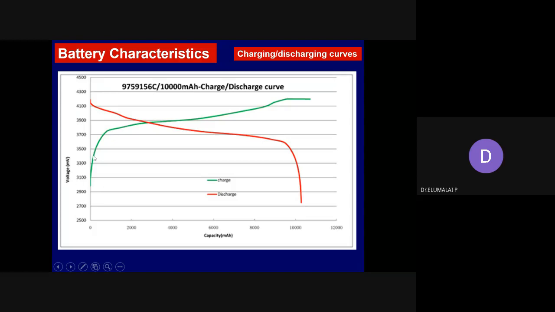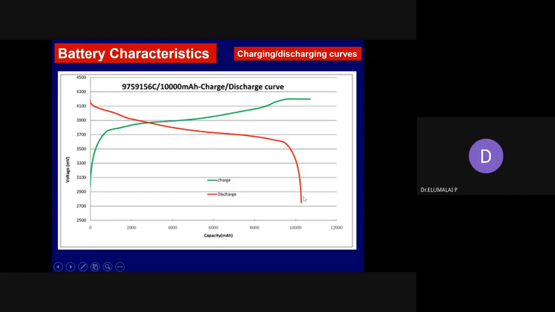Initially, to overcome the internal resistance and all, it picks up the current, then slowly picks up the charge and leads to the saturated potential. So the charging curve and discharging curve are nearly mirror images. It should be a mirror image for an ideal system so that you get a high Coulombic efficiency, or charge acceptance, or charge efficiency.